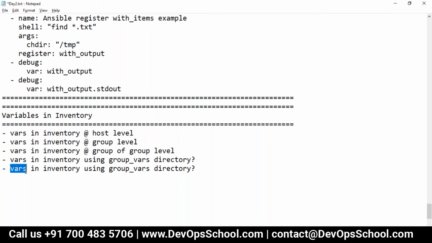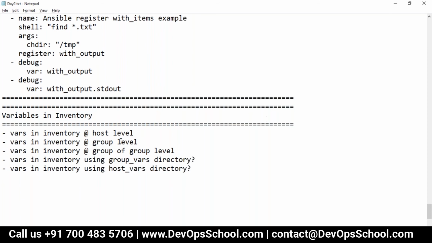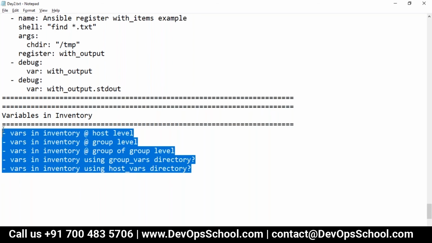And the last one which I want to show you, variables in the inventory using the host_vars directory. Okay, these are the inventory methods I'll teach you. After that, I'll teach you some command line variables also. So guys, let's get started.